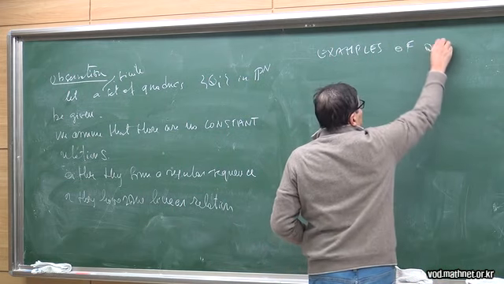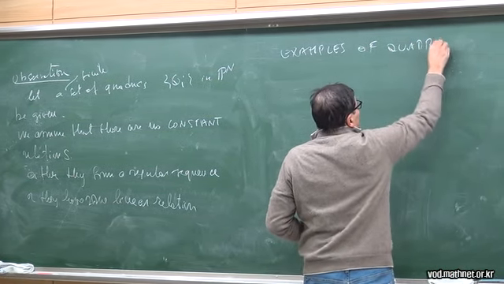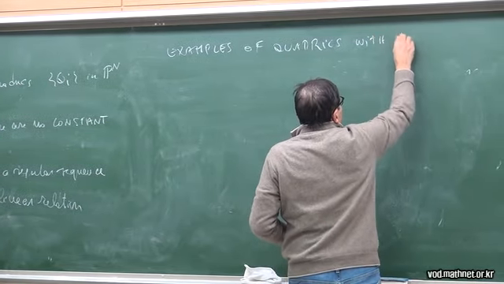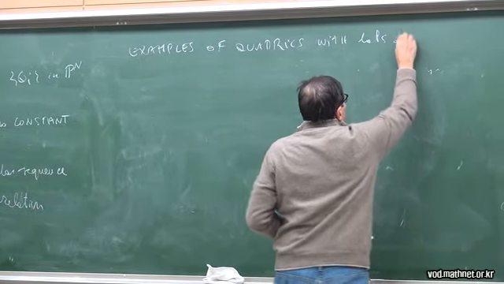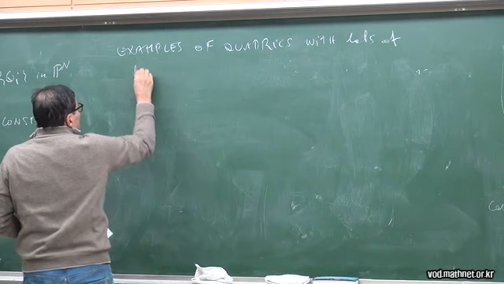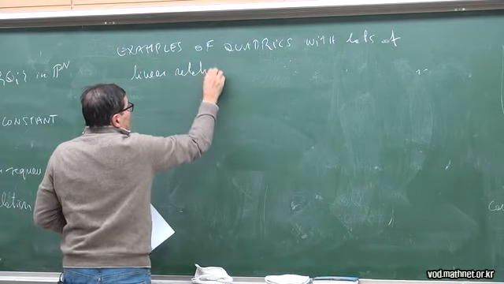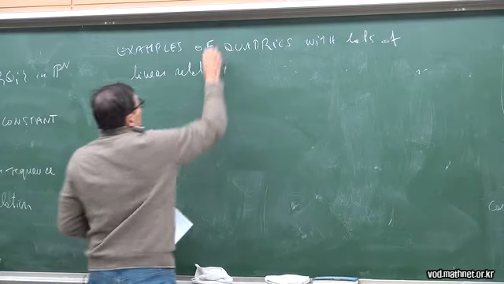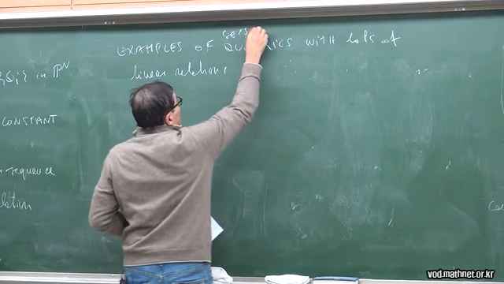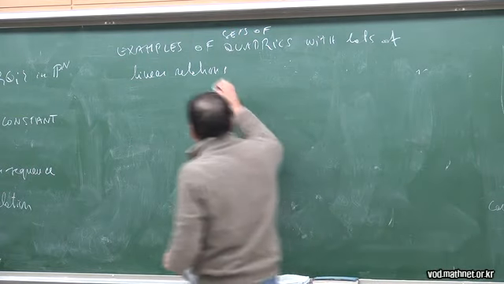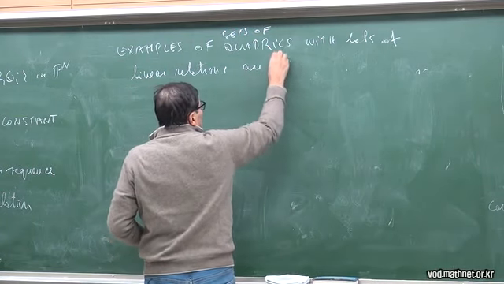So just to give examples of quadrics with lots of linear relations. Examples of sets of quadrics, and also linear relations, which are interesting for us, are the following.